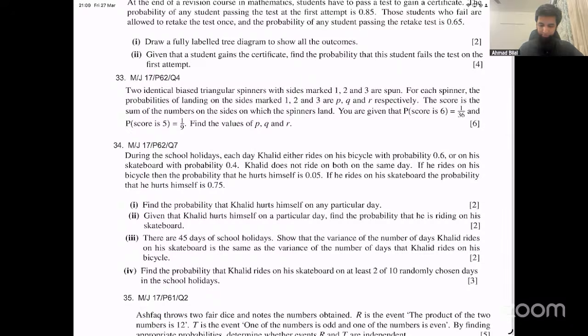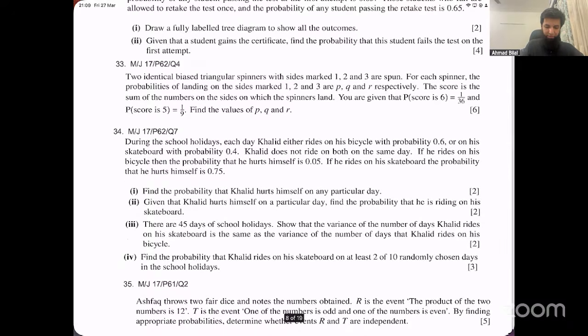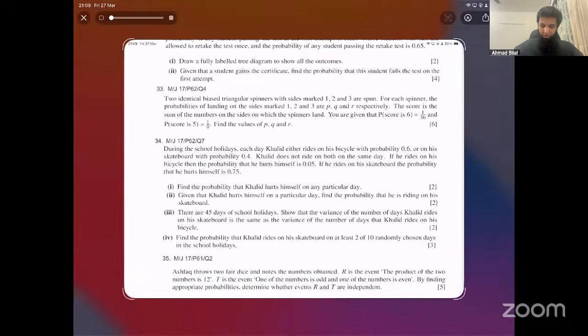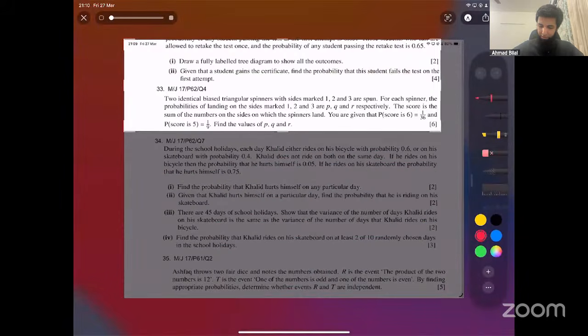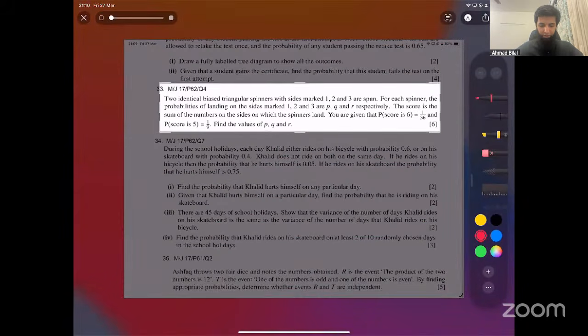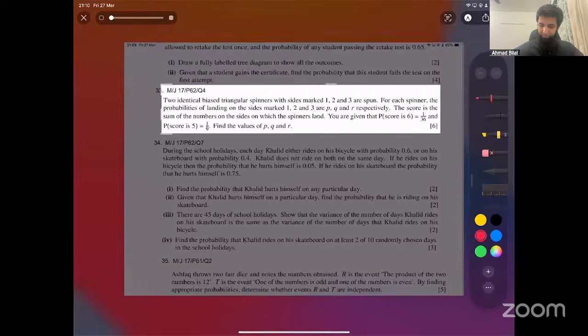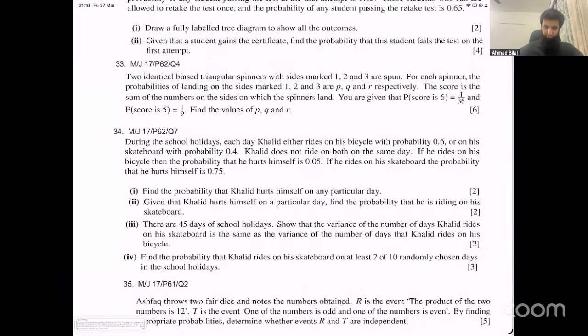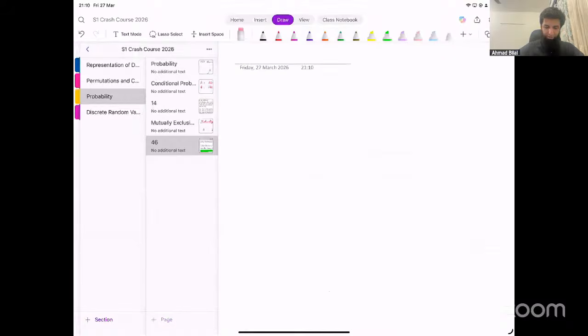33. Okay, this we can do. Let's have a look at this. Question number 33 from the worksheet. Let's start with this one.